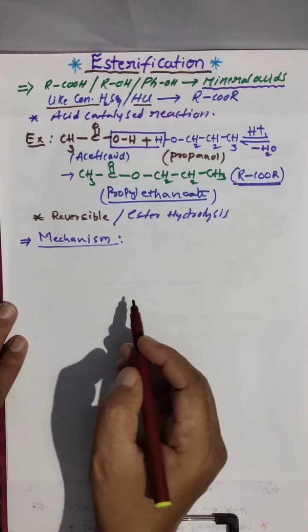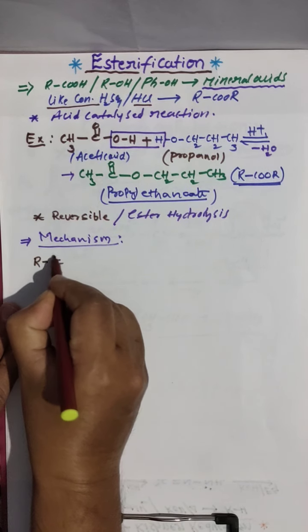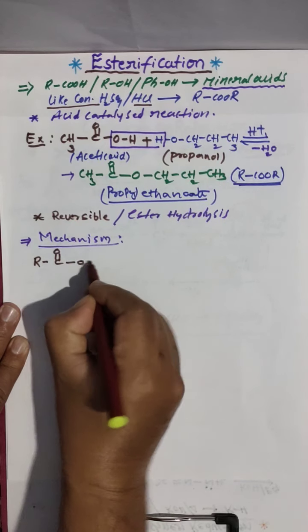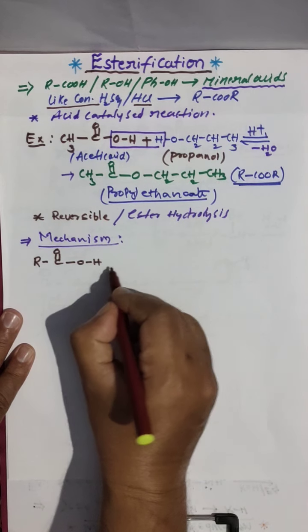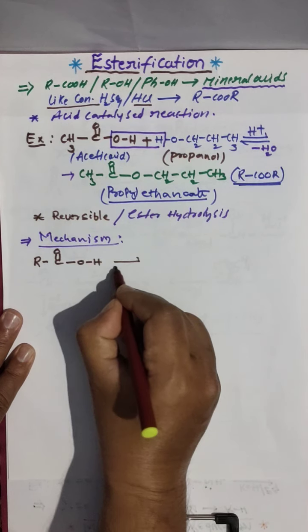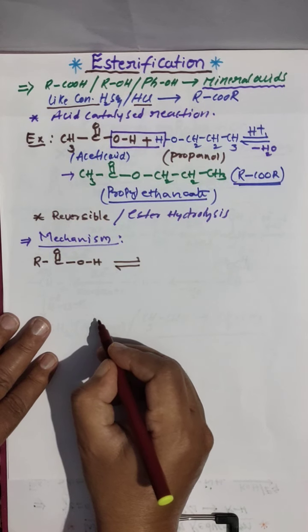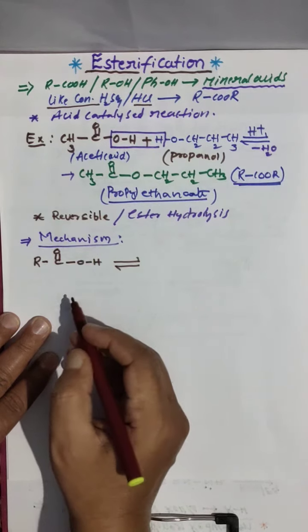Look here, I am taking R C double bond O OH. This is carboxylic acid. This carboxylic acid is treated with acid medium. So first acid will come into play.